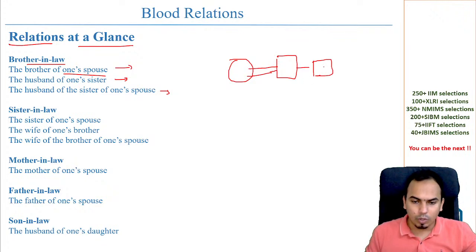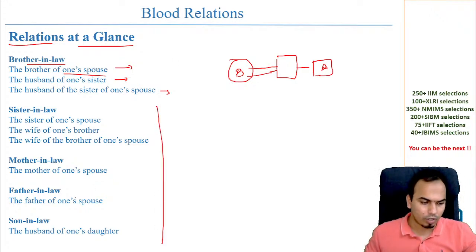Okay. So A is the brother of one spouse, as in B's spouse. A is the brother of B's spouse, right? Exactly. So this is just a diagram that we are making to explain a revision of how you should be making diagrams. So similarly, you have other relationships as well.